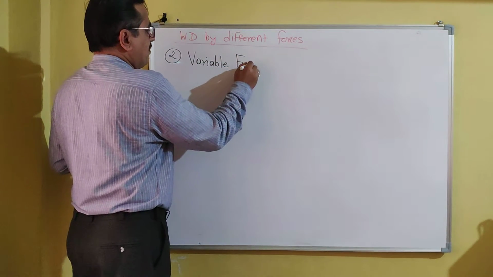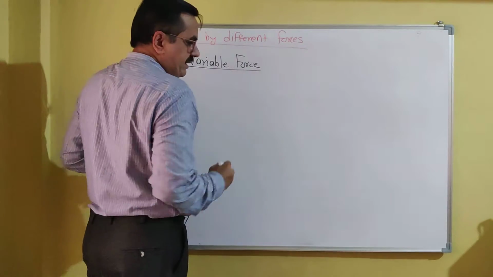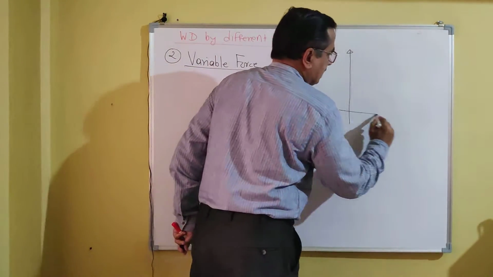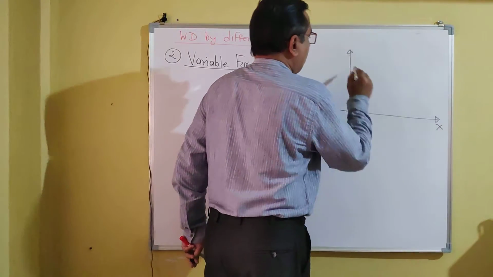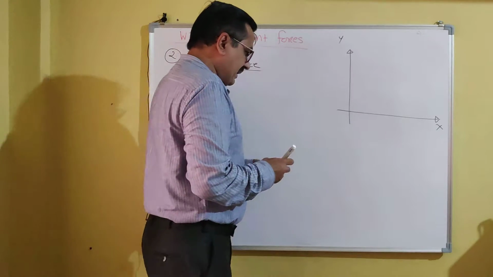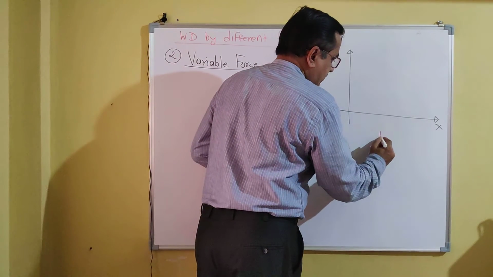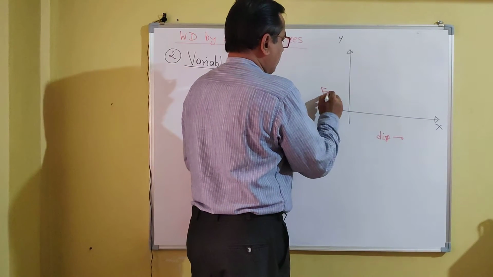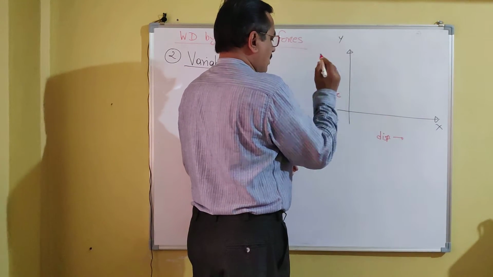Now how to represent a variable force? Let us again draw a reference system of x and y coordinates. On the x-axis we will plot displacement, and on the y-axis we will plot force, the variation of force.